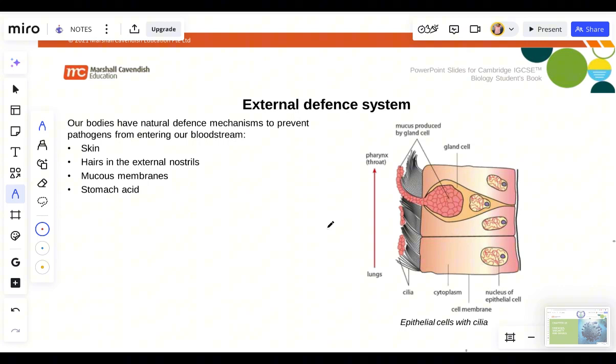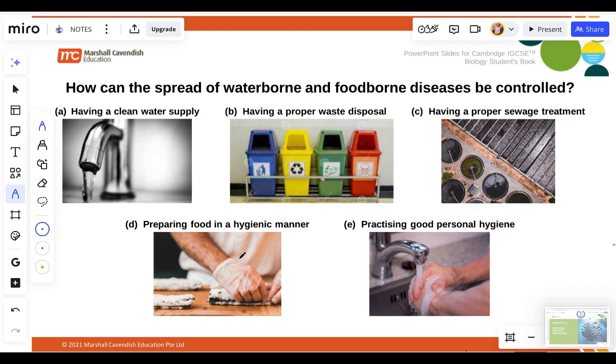How can the spread of waterborne and foodborne diseases be controlled? How can you control waterborne disease, airborne disease and foodborne disease, all of these things? One, having a clean water supply is the way to go. Not just whatever water. Now let's move ahead quickly.